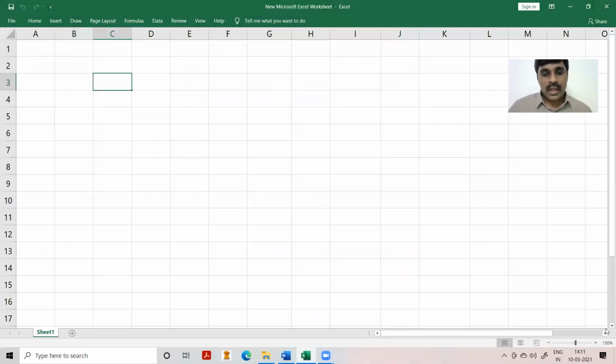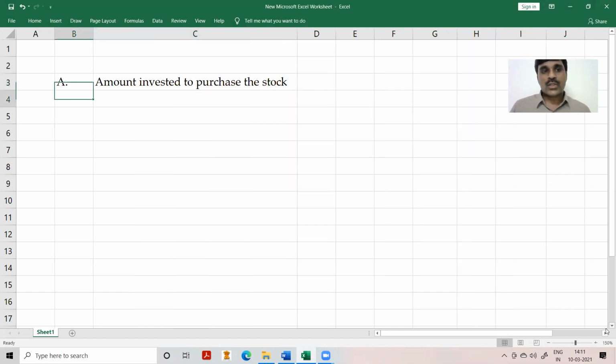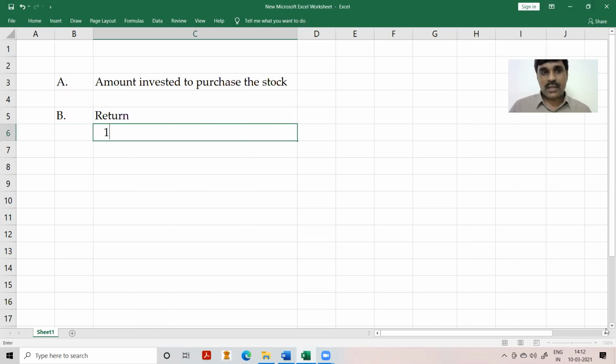The amount invested to purchase the stock, the present price of the stock, I'll put it as A. Then B is the return: the total eligible return, which is the risk-free return.